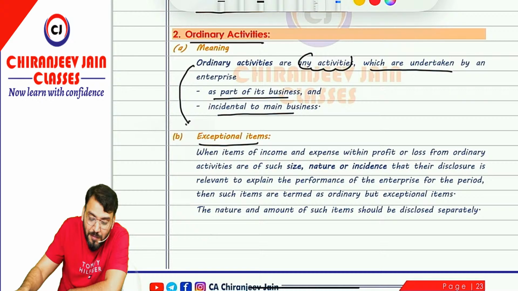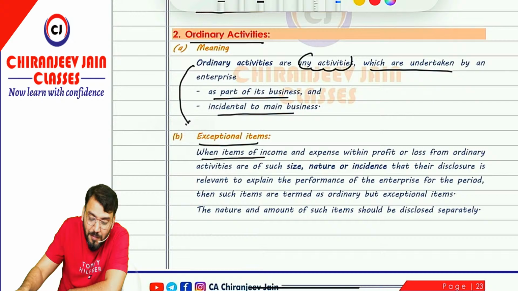So what do you mean by exceptional item? That we need to understand. So an ordinary item does not require any separate disclosure. But if the ordinary items are exceptional, it requires separate disclosure. It requires separate disclosure, correct? So what do you mean by exceptional item?